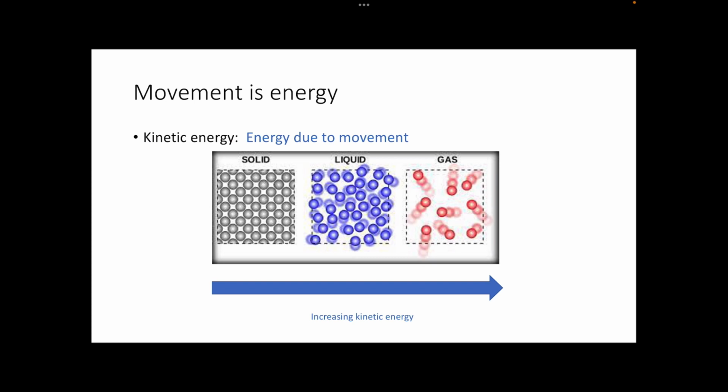So as we increase our energy, going from a solid to a liquid to a gas, we increase the kinetic energy of our atoms, all right? So kinetic energy is just energy due to movement. So as we go from solid to liquid to gas, we get increasing kinetic energy. And this is how I want you to draw this on your notes. So as we go from solid to liquid to gas, we have more energy in our systems. So the atoms are actually moving more in a gas than compared to a liquid than compared to a solid.